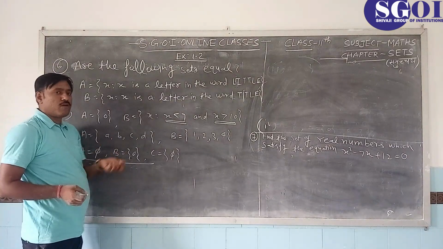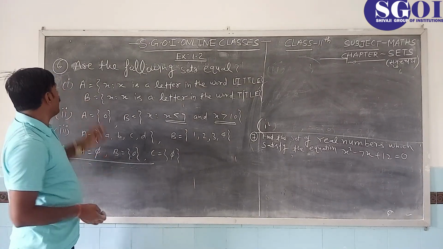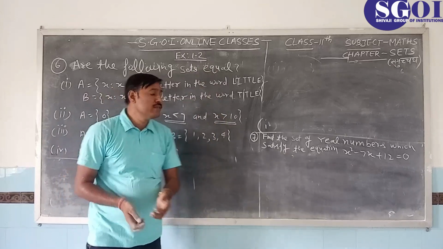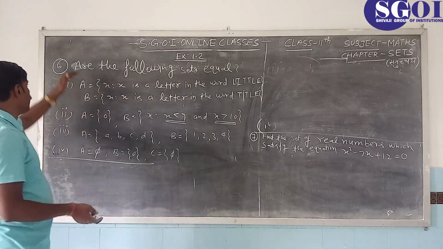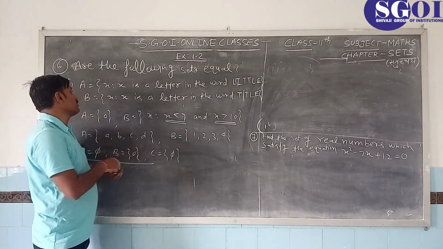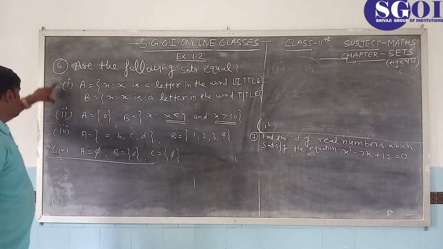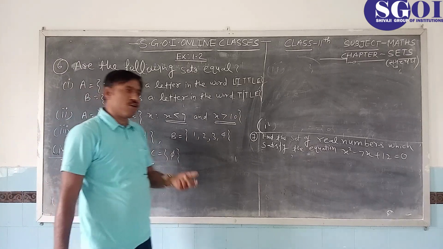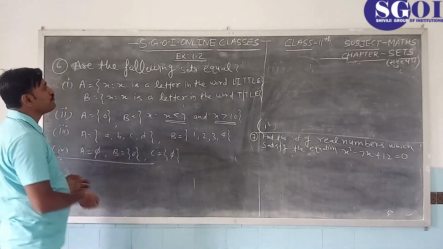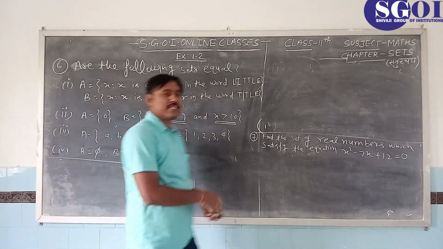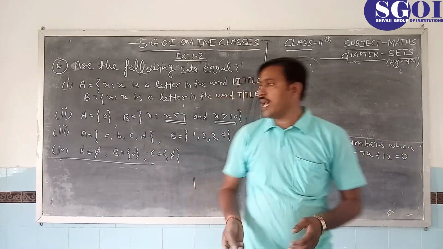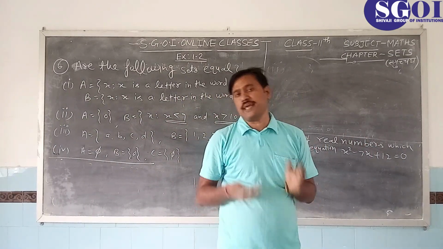Now students, problem number 6. Are the following sets equal? Students, we have to discuss whether these pairs are equal sets or not. So students, what are equal sets? Equal sets are those sets in which all the elements of both sets are the same.